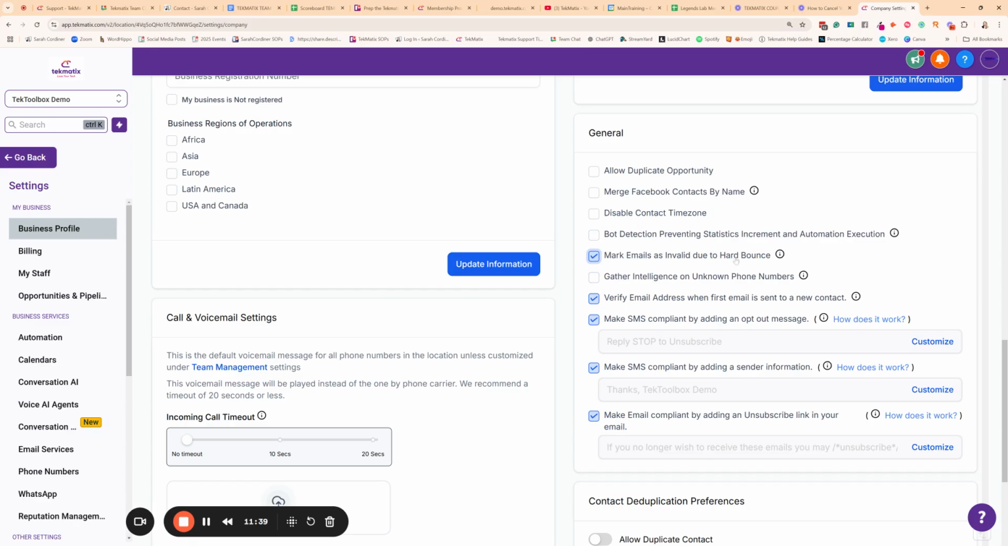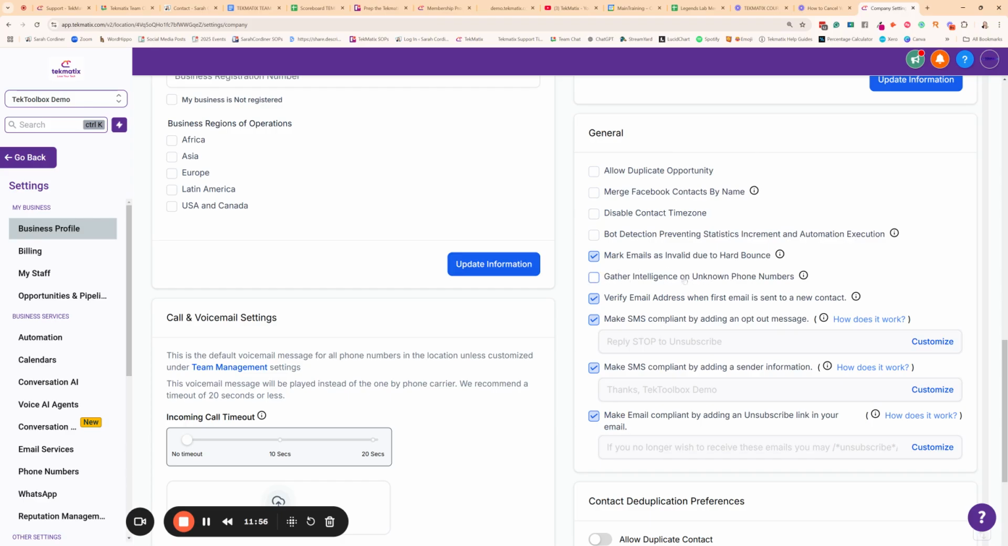Don't worry, you're going to learn more about emails in the email section of the Tekmatix training course. So don't panic if this all sounds like complete gobbledygook to you at the moment. This is a very, very quick overview of just some things to just basically check or uncheck at this early stage. You can go and change and edit these whenever you want.